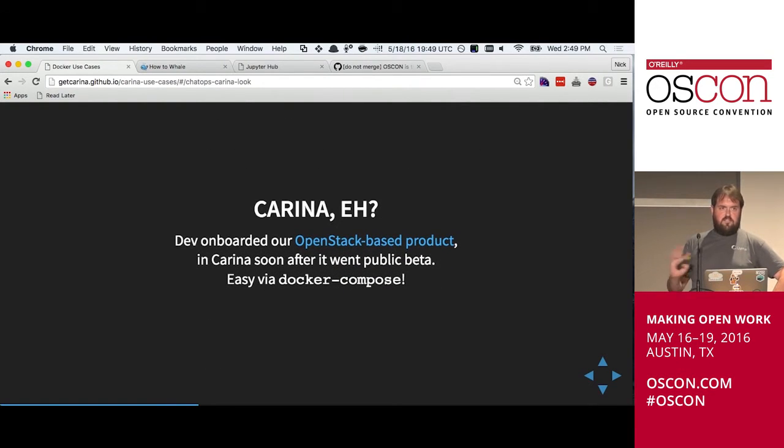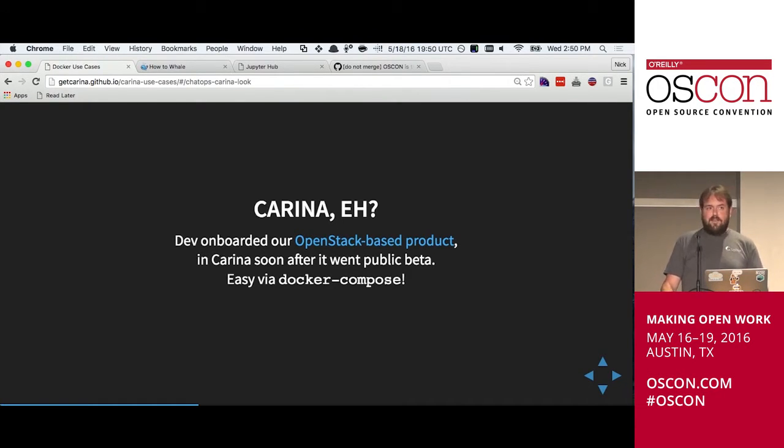So let's take a step back: what does that have to do with containers? Our product team came to this story at the Tokyo Summit, when Rackspace Carina was announced. One of our developers took a look at it and thought, wow, this looks like a really great way for me to take the playing I'm doing with Docker Compose and throw it onto a Swarm cluster in a reasonably turnkey way.